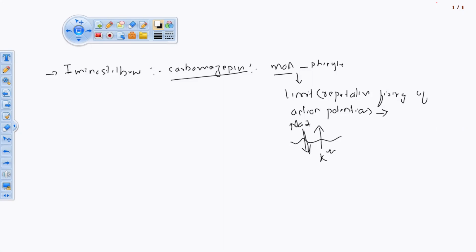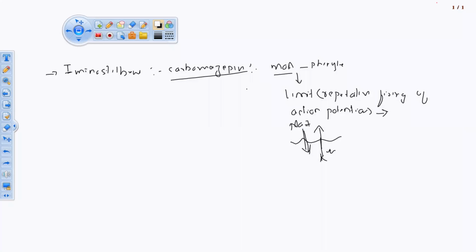Sodium ion enters and potassium ion exits in high concentration. So this drug will limit the entry and exit of sodium as well as potassium ions. It works on the ionic channel. Repetitive firing of action potential means the person is doing something without knowing it, which is one kind of depression stage.